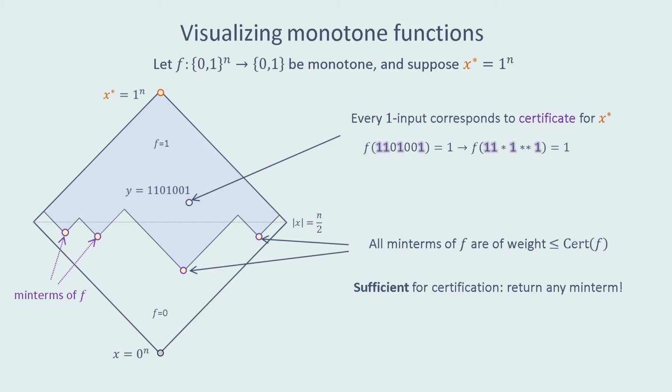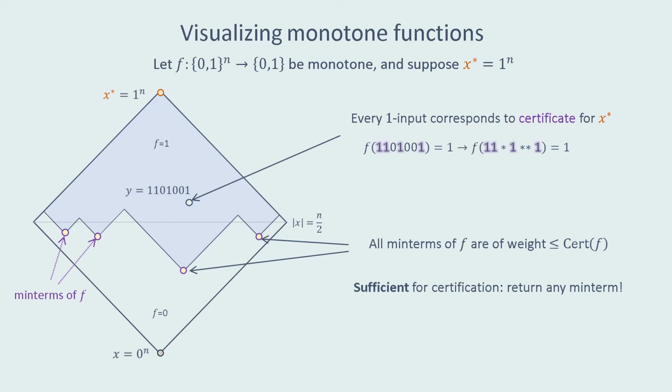Second, we notice that all of the min terms of f must have weight at most the certificate complexity of f. A min term here is just a 1 input, all of whose lower Hamming weight neighbors lie in the 0 region. So for this function that we've illustrated on the left, there are exactly 4 min terms.